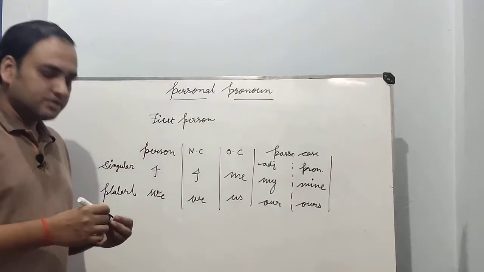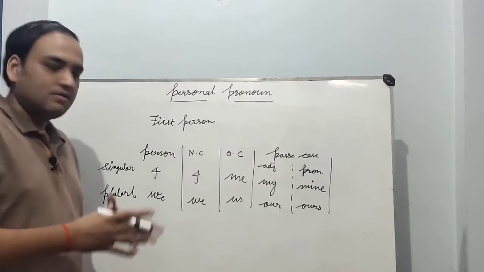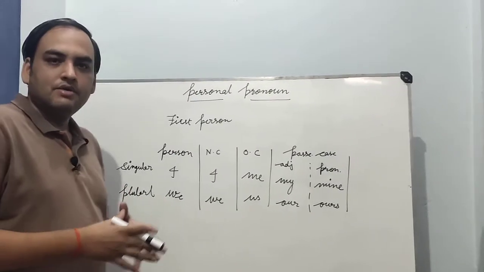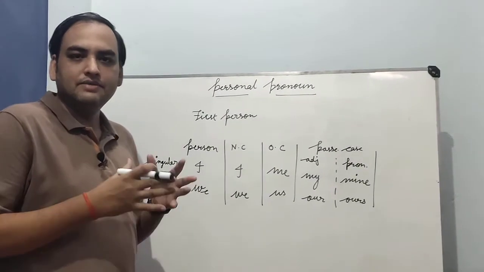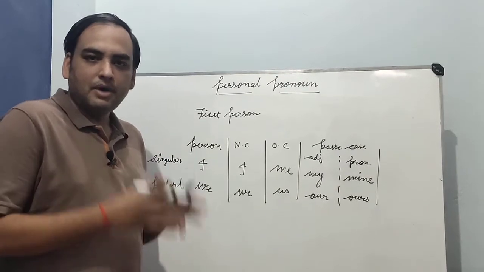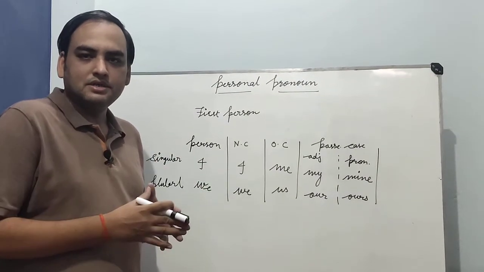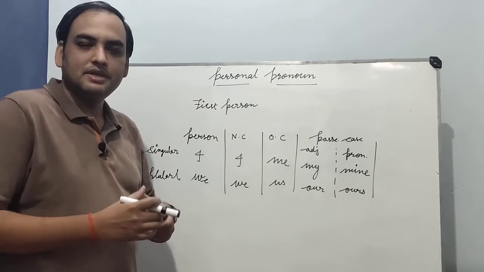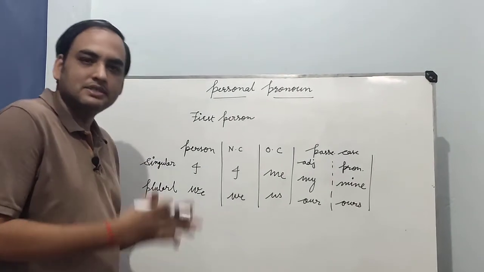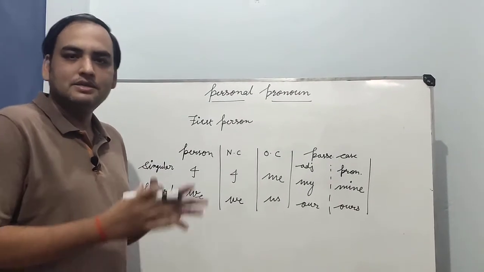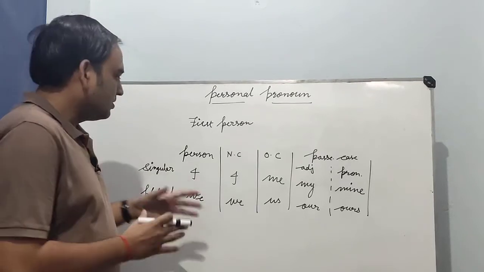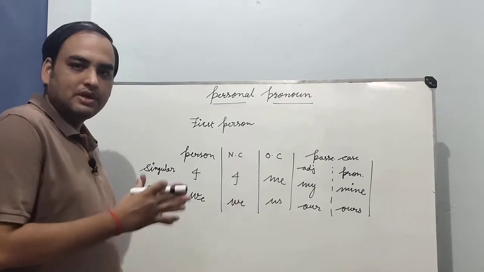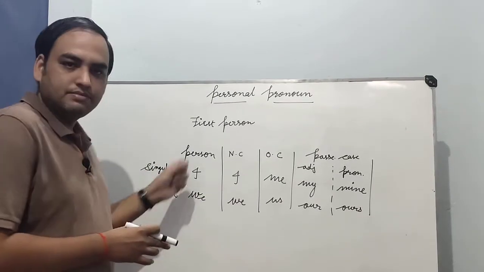So what is the first person pronoun? First person pronoun gives the information about a person who is speaking. It means we are getting this information about a speaker in a sentence. In such a situation we use first person pronoun.